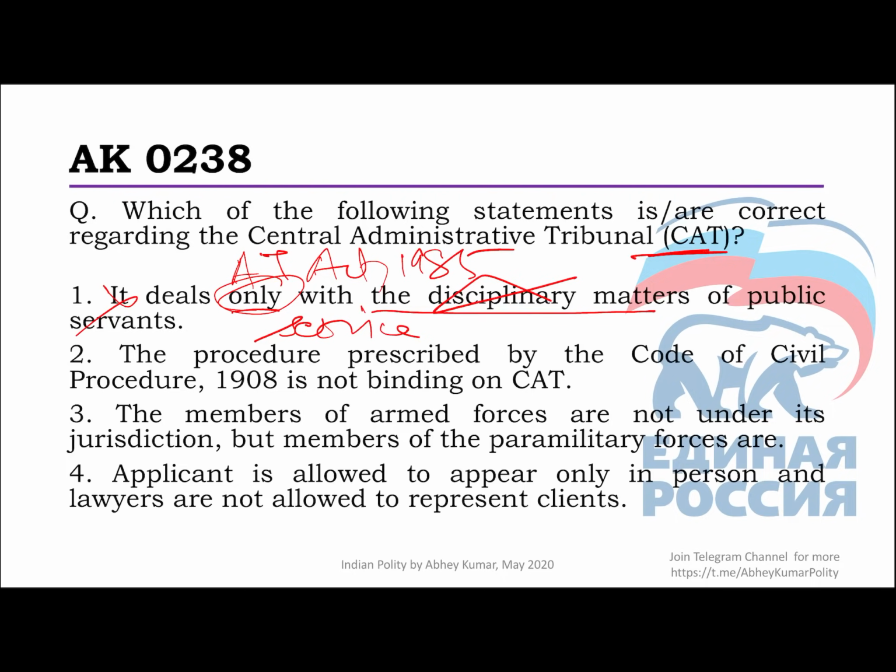Second says the procedure prescribed by the Civil Procedure Code of 1908 is not binding. This is correct. I'm sure you all knew that. Most of your tribunals have this kind of a provision, and that's why these tribunals have been created actually. Quasi-judicial bodies. Okay, then the third one says the members of the armed forces are not under jurisdiction, but the members of the paramilitary forces are. Okay, so you should know one thing, that the civilian employees of the armed forces, the defense forces are under the jurisdiction of CAT. Okay, so while we say the members of armed forces are not under its jurisdiction, as a general statement it is correct.